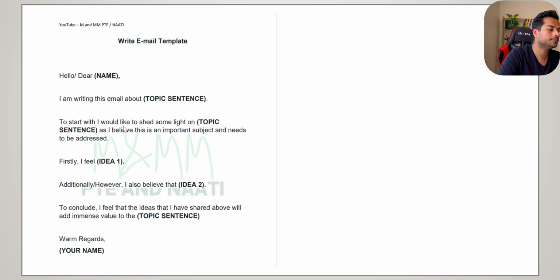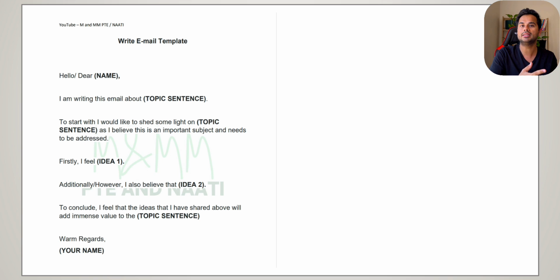To start with, I would like to shed some light on topic sentence again. Now keep this in mind. You're dealing with a computer, Pearson software. We are not supposed to paraphrase at all. We are not going to do it because we don't want to risk our marks and time for no reason. You have to use the same topic sentence again.